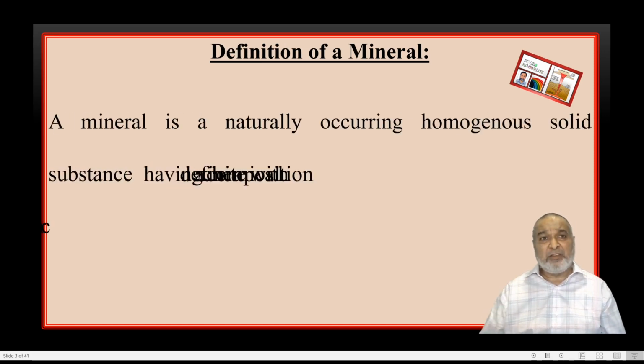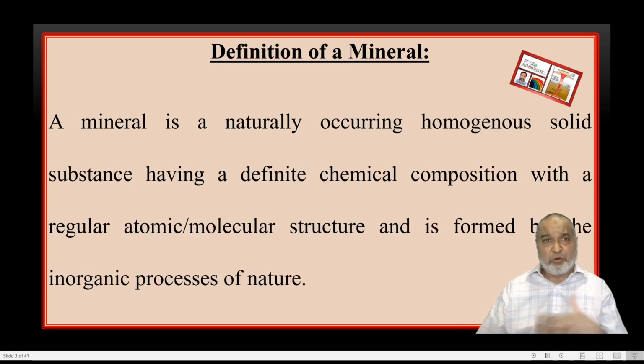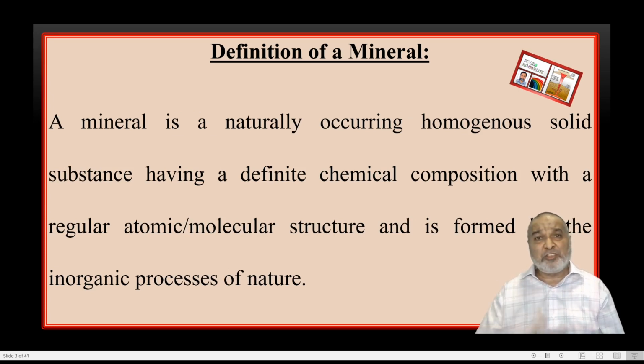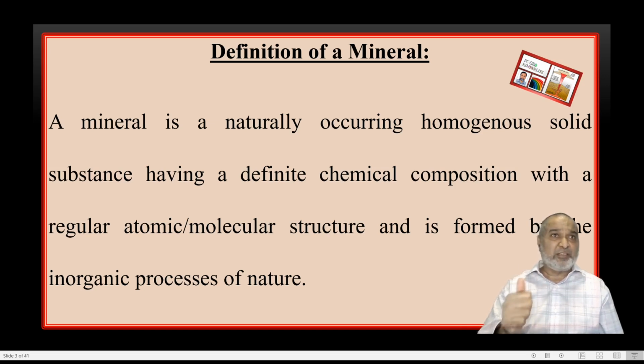Now here we have the various branches of geology. If you go through this, this is the definition of a mineral. Again, a mineral is a naturally occurring homogeneous solid substance having a definite chemical composition with a regular atomic structure or molecular structure, and is formed by inorganic processes of nature. You can put any point anywhere and make the definition, but in that definition these five points should be there. The first one: naturally occurring, homogeneous, solid substance, having definite chemical composition, definite atomic structure or molecular structure, formed by inorganic processes in nature.